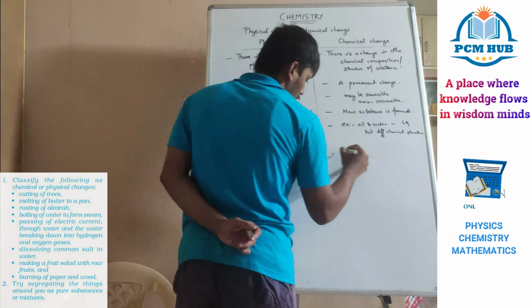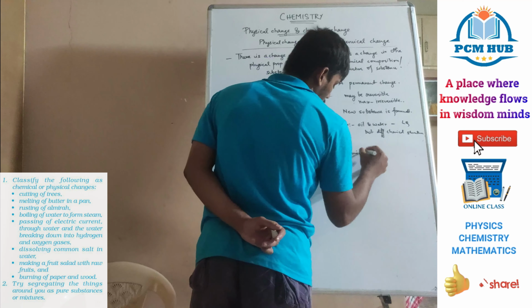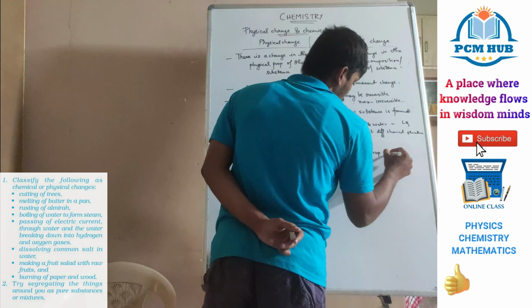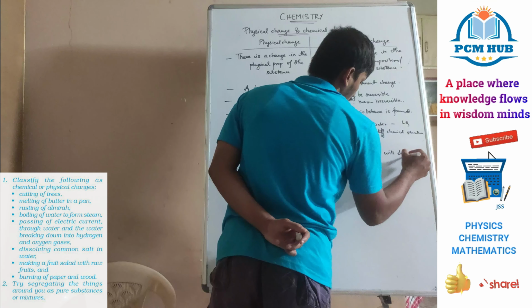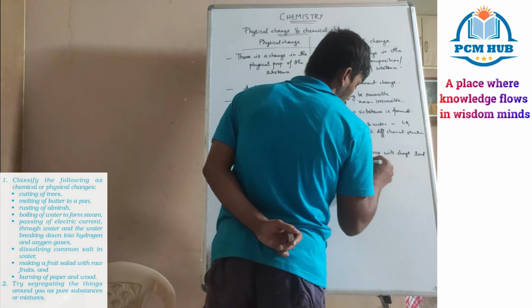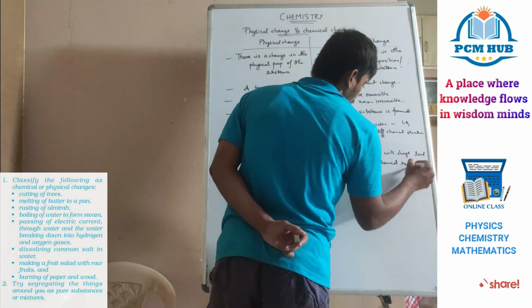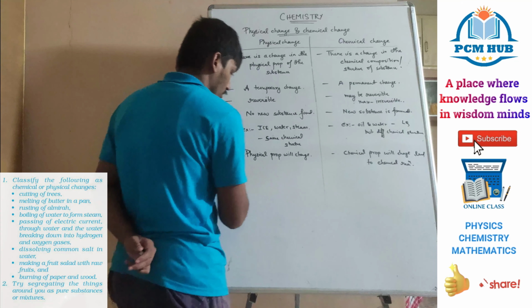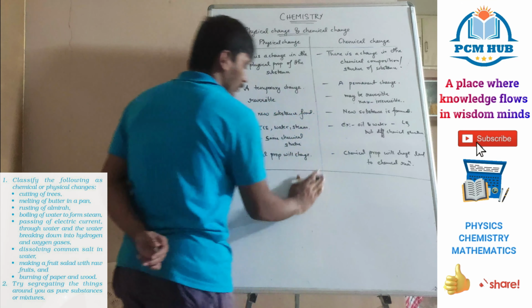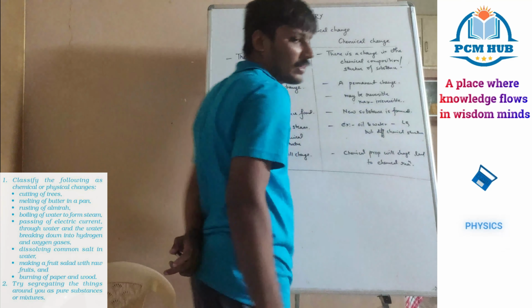Here chemical properties will change, leading to a chemical reaction. That is why I wrote the first point again, to include chemical reaction.